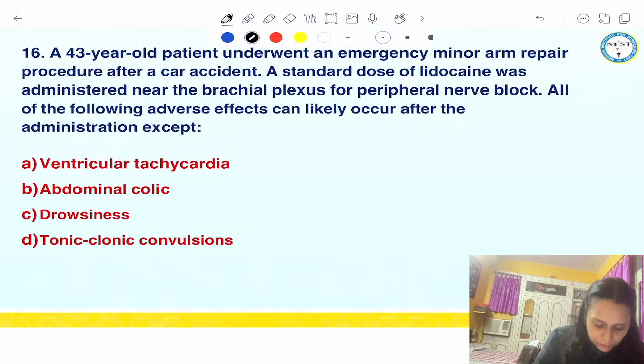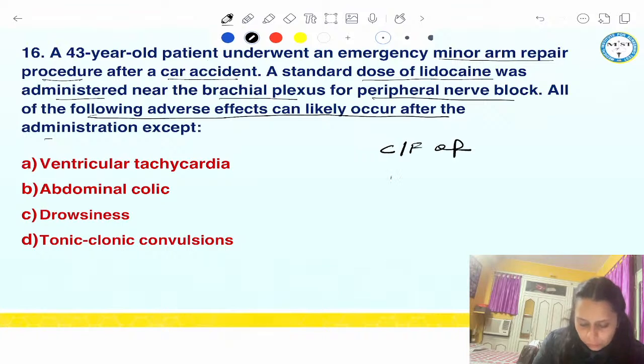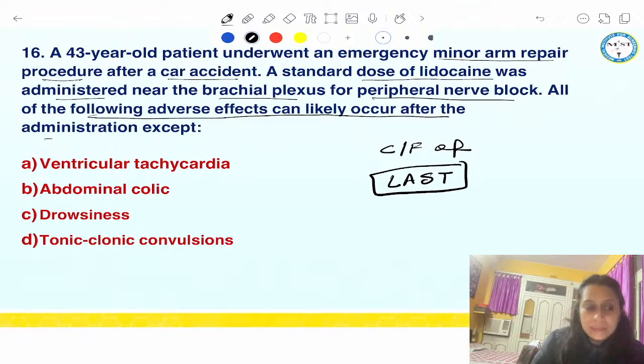Okay. Next question. A 43 years old patient underwent an emergency minor arm repair procedure after car accident. A standard dose of lidocaine was administered near the brachial plexus for peripheral nerve block. So simple, peripheral nerve block was given. All of the following adverse effects can be seen likely to occur after administration except. So they are asking the clinical features of local anesthetic systemic toxicity, or LAST.